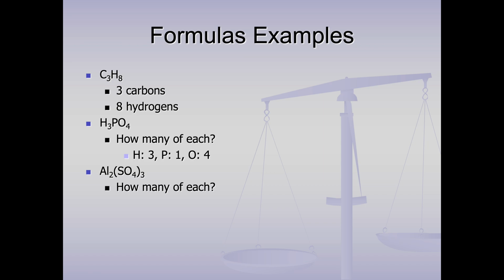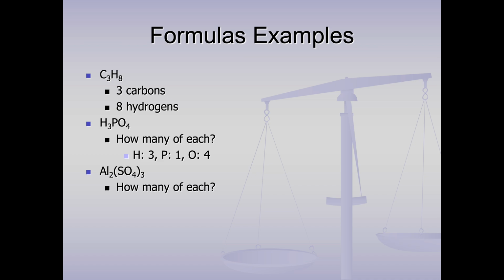And you're right, there are 3 hydrogens, 1 phosphorus, and 4 oxygens. Sometimes we have parentheses. You'll see as we progress why we don't just write it a different way, but there's a good reason for that we'll deal with later. But try this one on your own for a moment. How many of each?